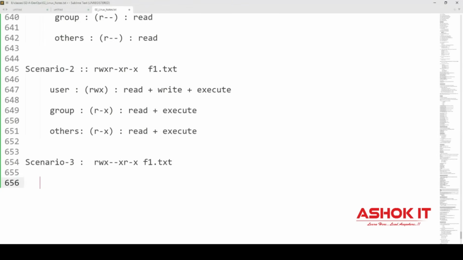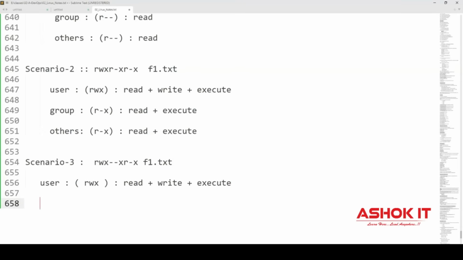The first three characters belong to user permission. The user is having RWX, which means read plus write plus execute. Again, the user has all three: read, write and execute permission available.